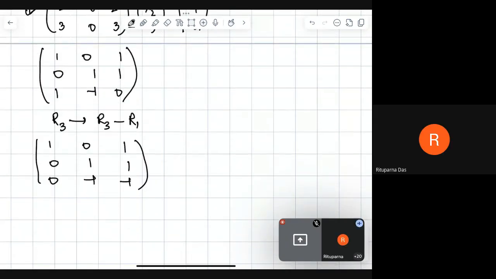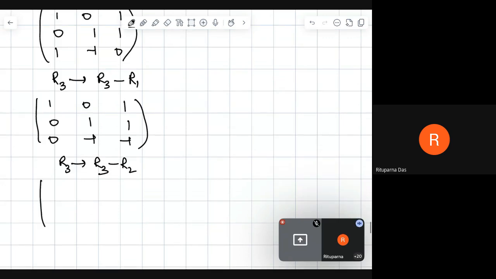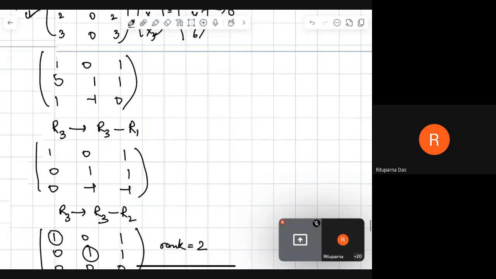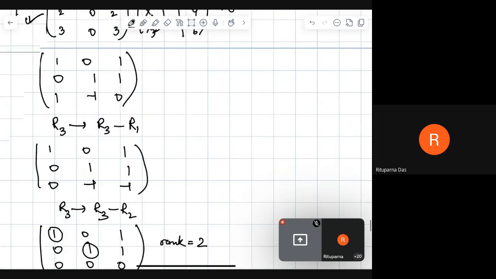Next you again subtract from R3, you subtract R2, and you get 1 0 1, 0 1 1, 0 0 0. And from here you get 2 pivots, right? So the rank of this matrix is 2. Is it clear now?